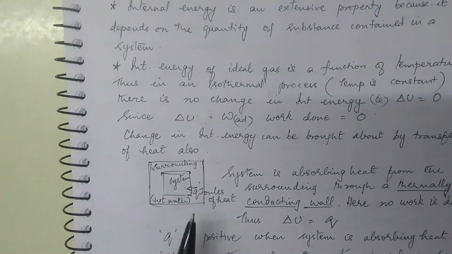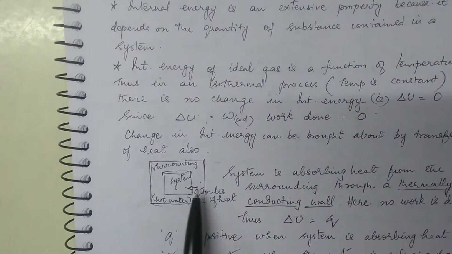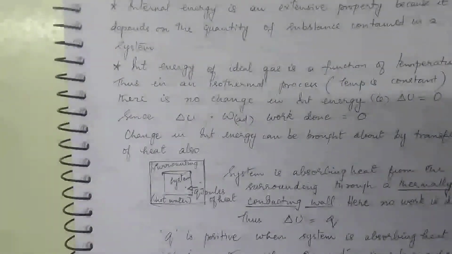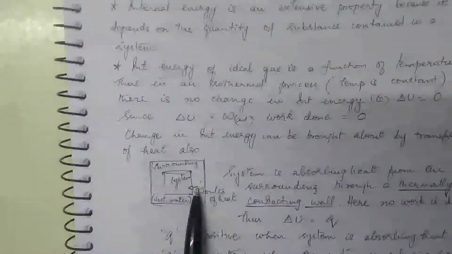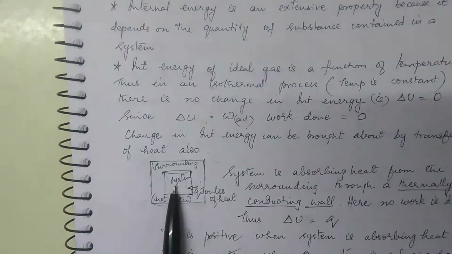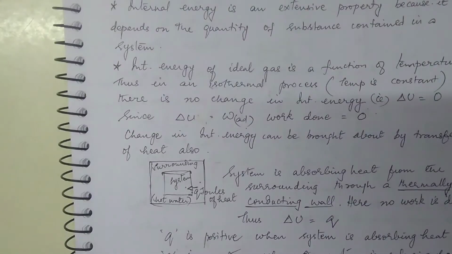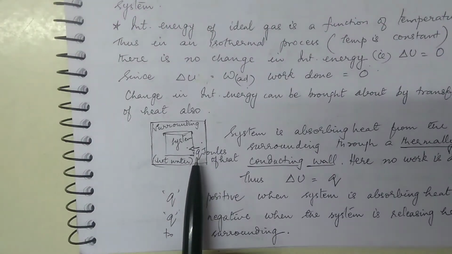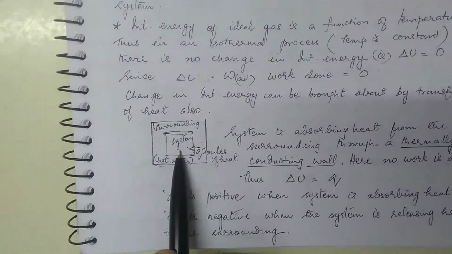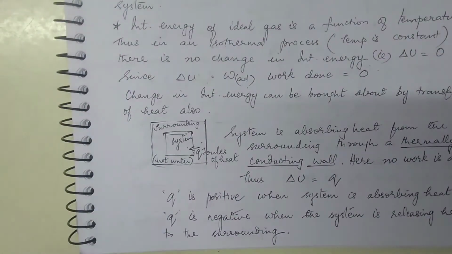Okay. Now, since it is a conducting wall, automatically heat will go from where it is more to that area where it is less. The movement of heat. You have studied about convection, conduction and all that, right? So here, automatically heat will get transferred from the surrounding into the system. Have you done any work? You have not done any work. Okay. Now here, what is delta U? Delta U is nothing but Q. Q is the amount of energy, or Q joules of heat absorbed by the system, but without you and me doing any work. So work done is 0 here.